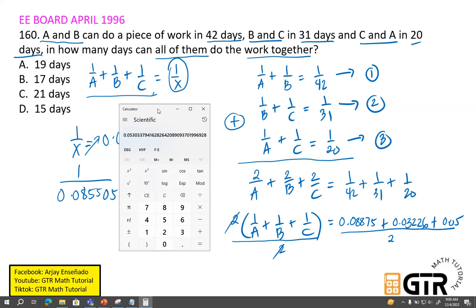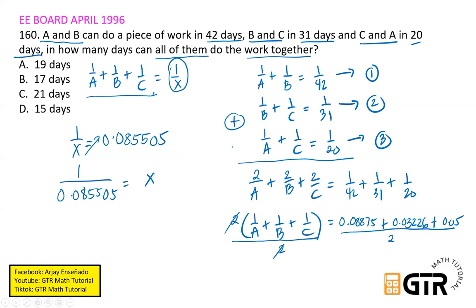0.0530. So okay na siguro yun, 4. Okay? So ayusin natin dito, 0.0530 dapat ito. And therefore, pagpalitin lang natin ito, ayan, so we have 1 over 0.0530 equals x. So i-input lang ulit sa calculator yan.